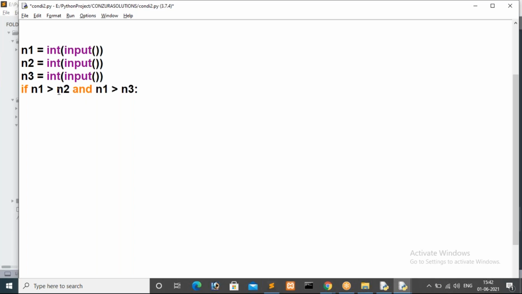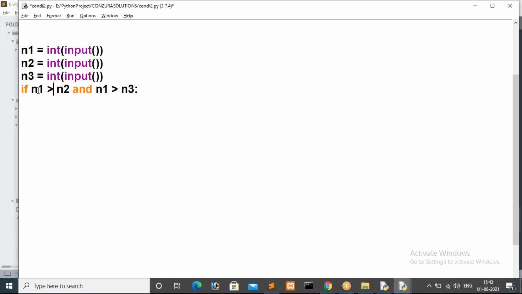I already told you, if the first condition returns false, the and operator won't consider the second condition, because there is no need to check that one. It will go to the else part. Here I'm trying to make n1 the bigger one, so I specified n1 greater than n2 and n1 greater than n3. From both conditions I'm trying to show n1 is the big one.